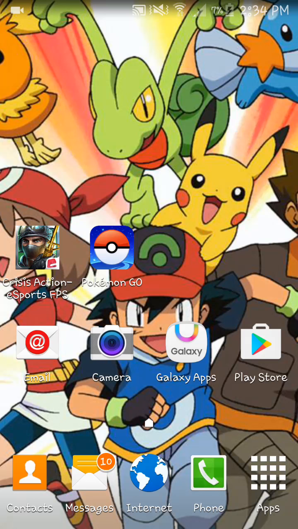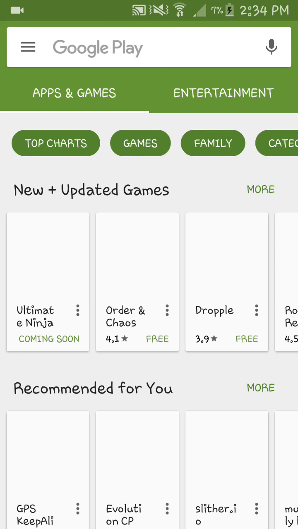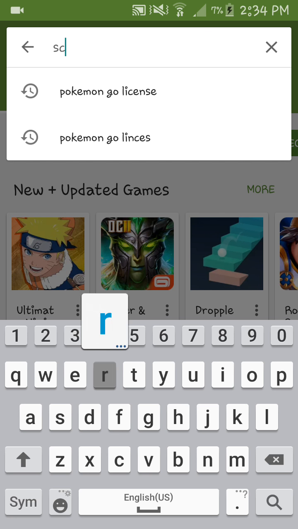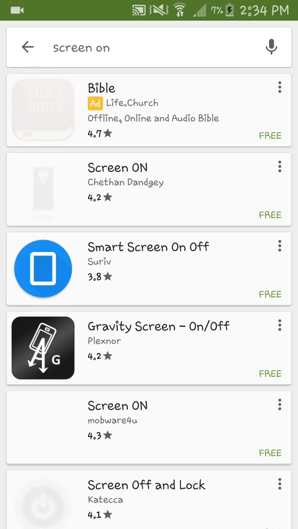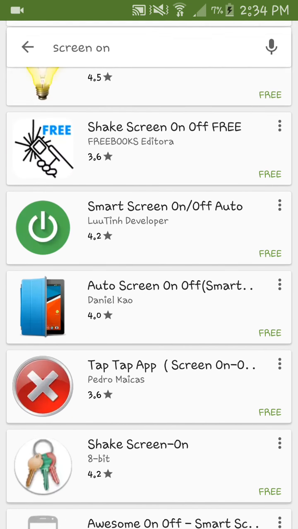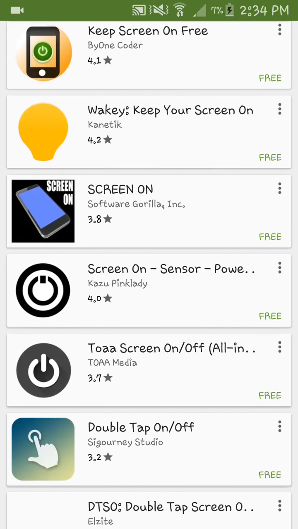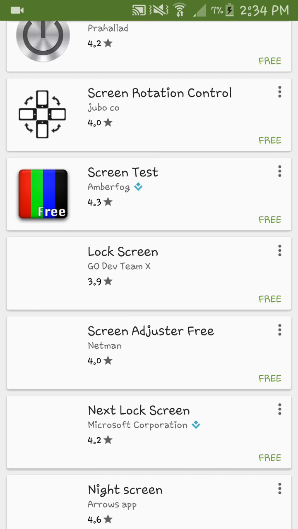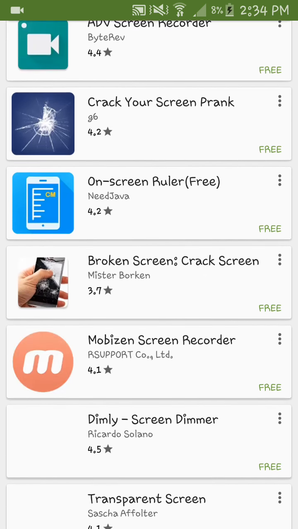So I'm gonna show you how to do it. First up, go to the App Store and download Screen On. Go to Screen On and you will see many Screen On designs. All you need to do is find the logo that's measuring you up.